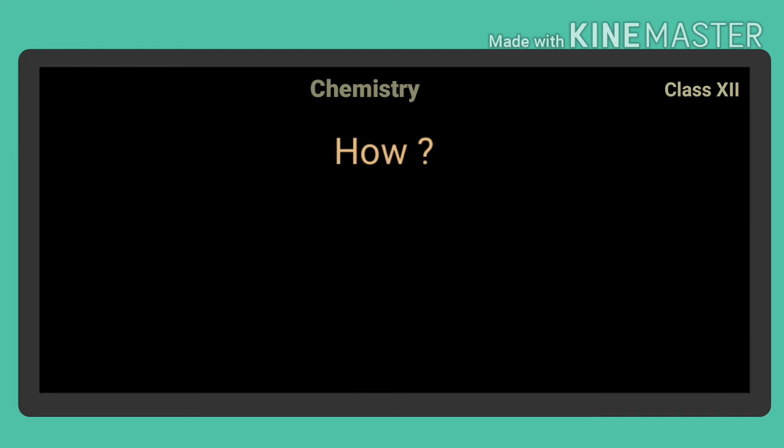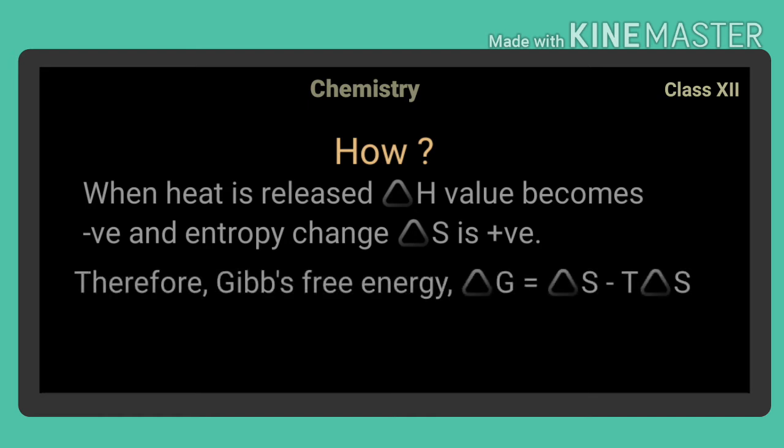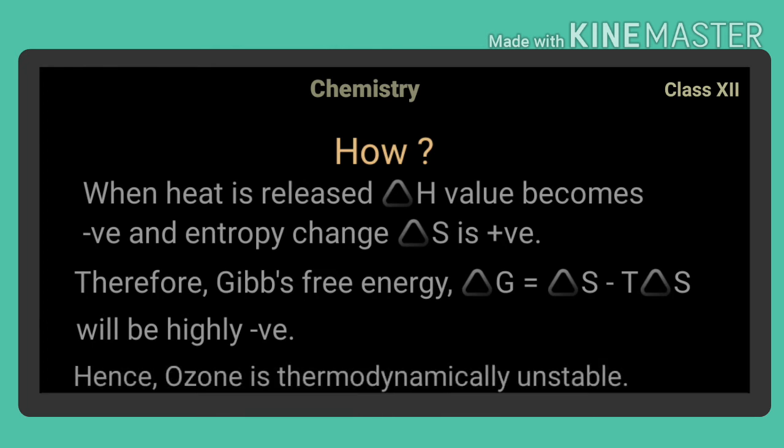How? When heat is released, the enthalpy change value becomes negative and the entropy change delta S becomes positive. Therefore, Gibbs free energy value delta G, which is equal to delta H minus T delta S, becomes highly negative. Hence, ozone is thermodynamically unstable.